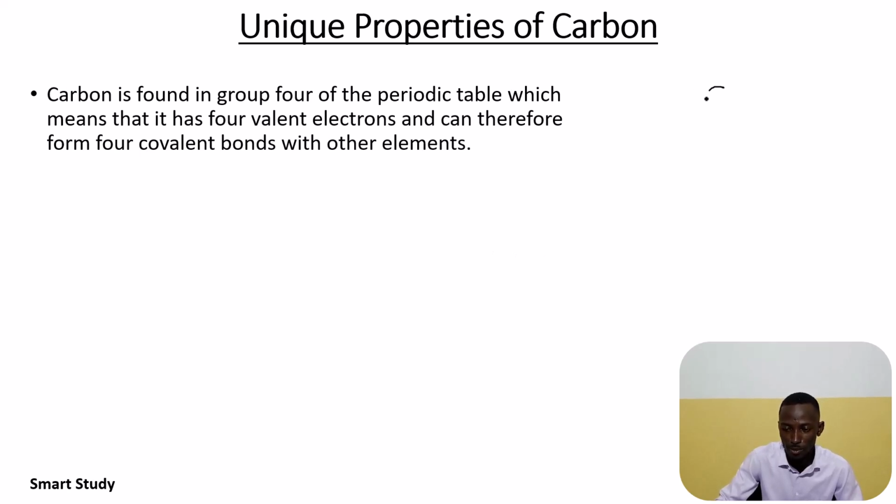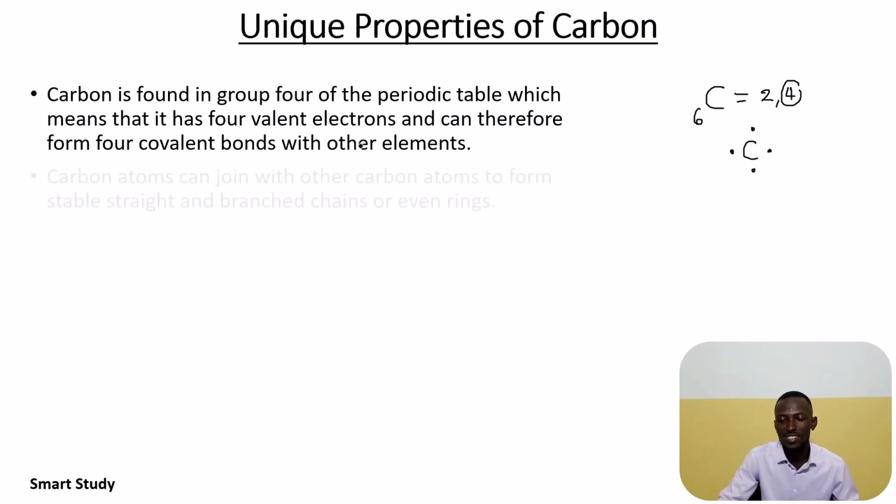If you pick carbon, for example, it has an atomic number of 6, which means that if we want to write out its electronic configuration, we are going to write 2, 4: 2 in the first shell and 4 in the second shell. So in the last shell, we have 4 electrons. If I write it out this way, showing only the electrons, we are going to have something like this. These 4 electrons can go into bonding with other elements.